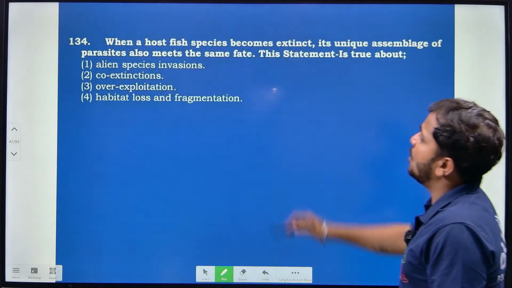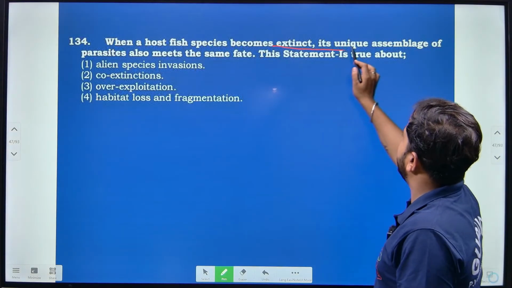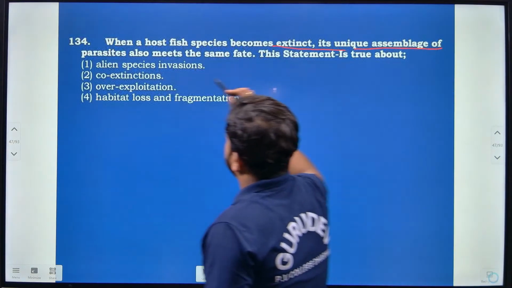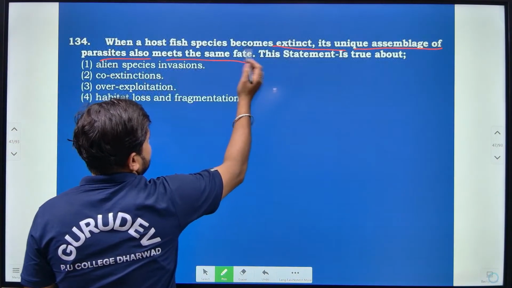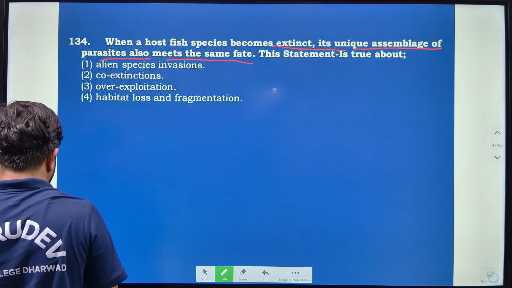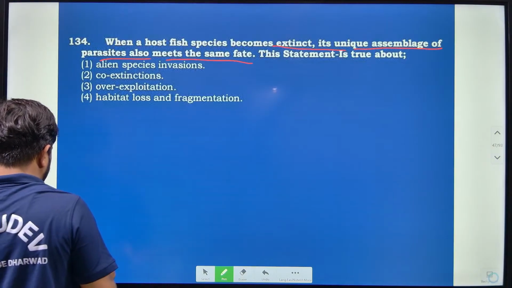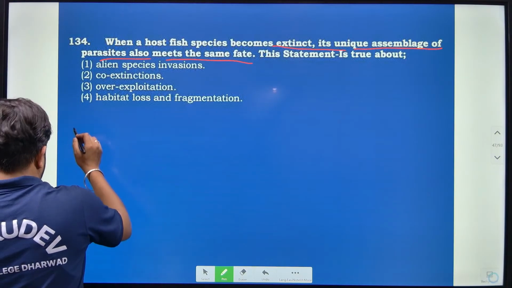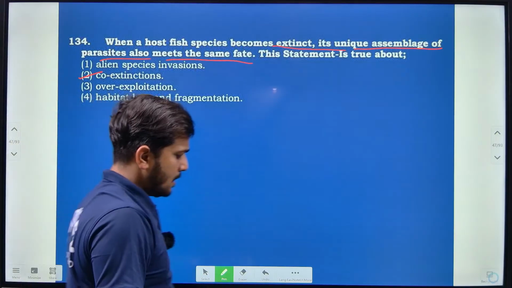Then, when a host fish species became extinct, its unique assemblage of parasites also met the same fate. This statement is true about coextinction.